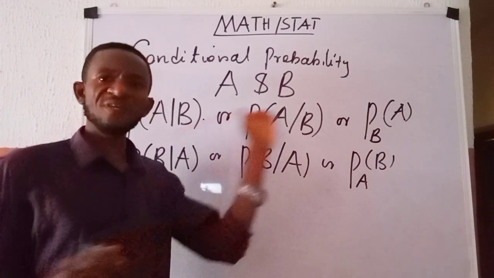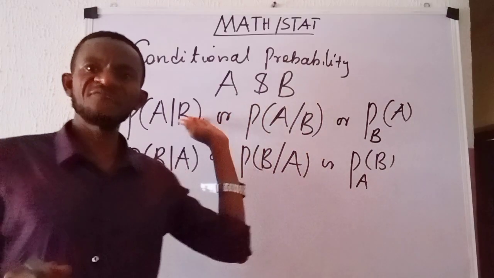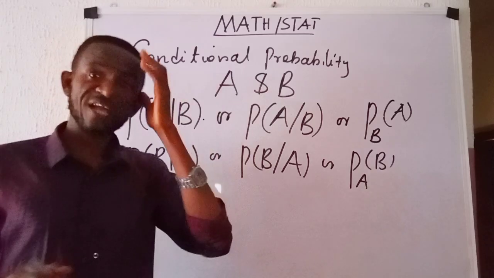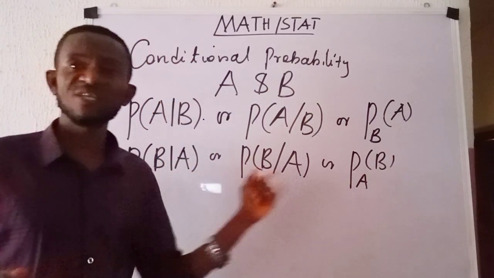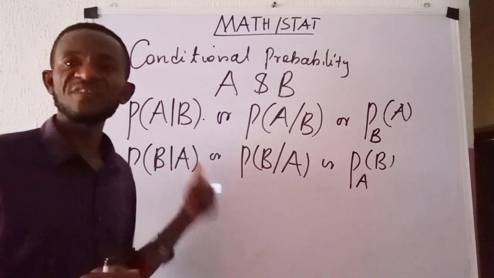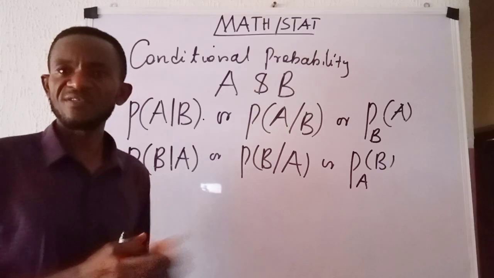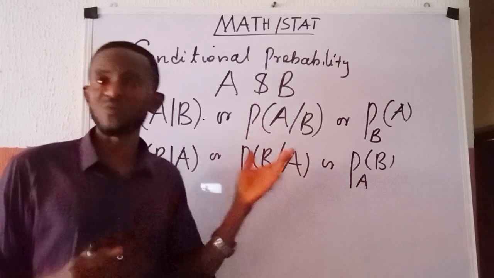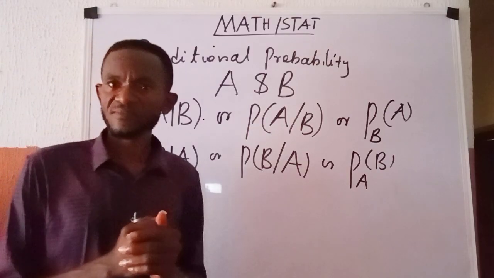These are the ways we can express the conditional probability of event A happening given that event B had happened. And this is the way we can represent the conditional probability of event B happening given that event A earlier had happened. This is how to denote or present a conditional probability.